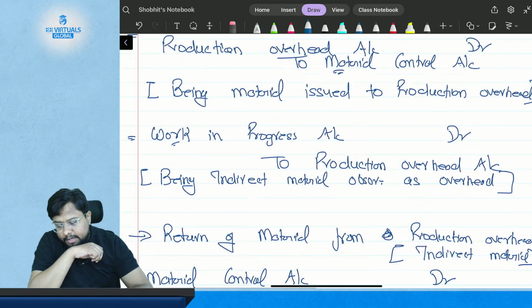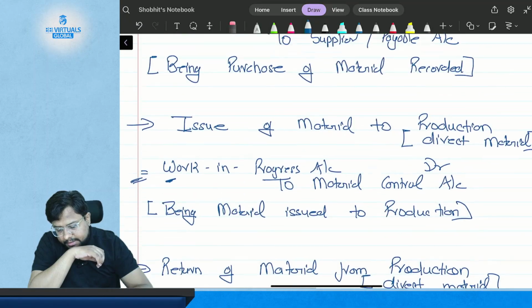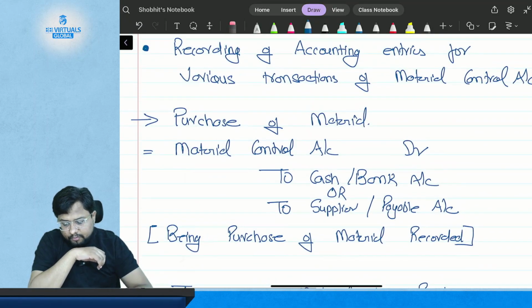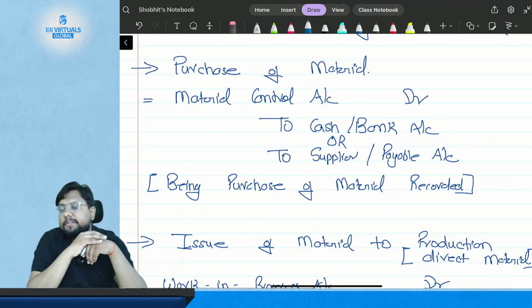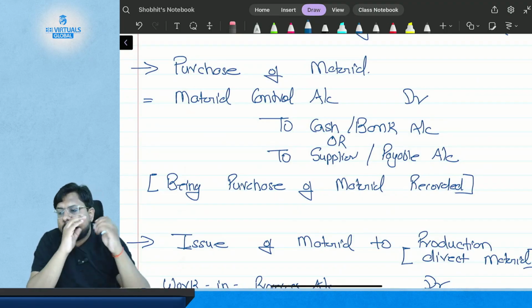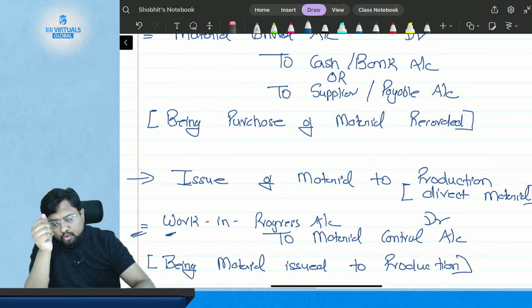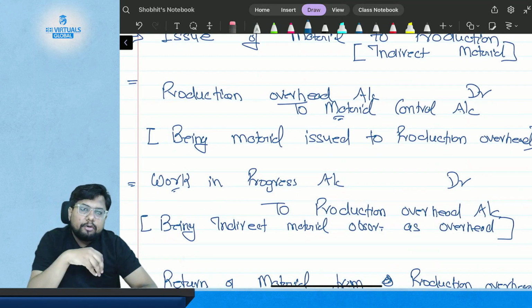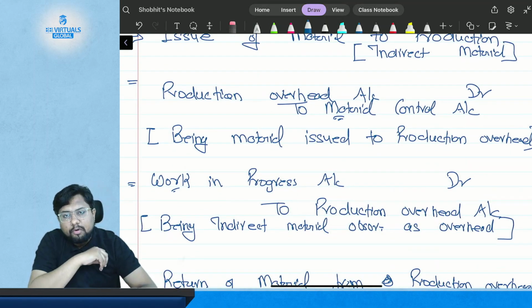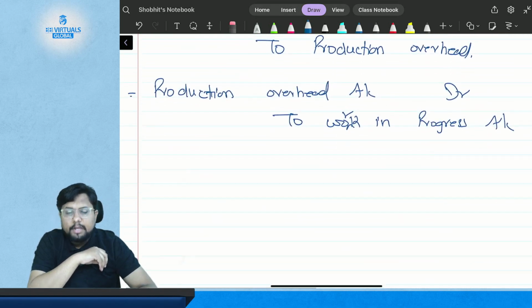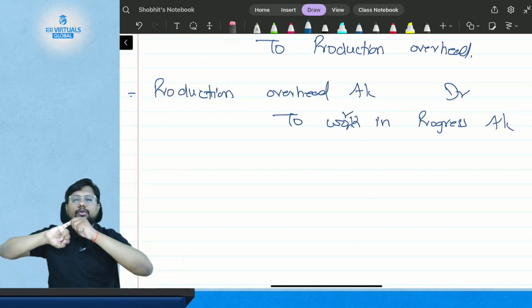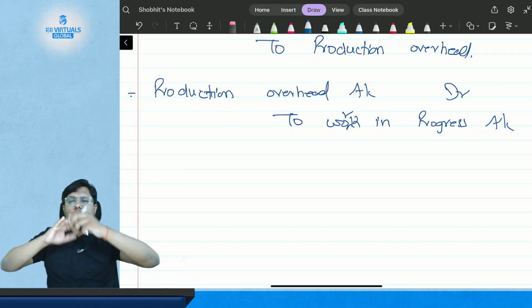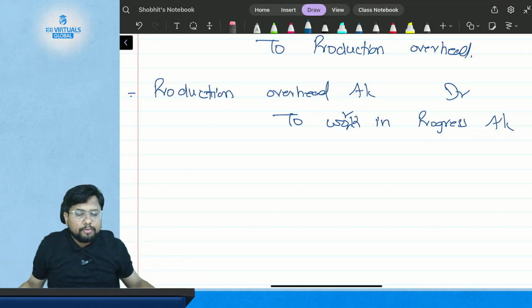So what we have studied: the first entry is the purchase of material. The second entry is the issue of material. The third entry is the issue of indirect material. And then we have studied the return of direct material and the return of indirect material. So we have purchased the material, issued the material, and even got the material returned from the production.